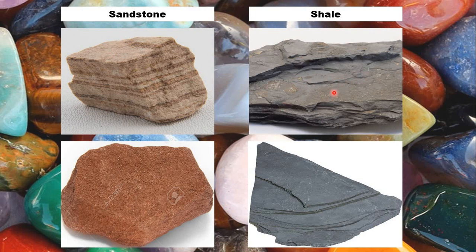Shale, finer particles, and you can see how nicely you can see the layers in these two pictures, right? The layers peel off like that. So we peel off layers, cut it into square pieces, and they look like tiles, and they're used as a building material for making tiles, right?